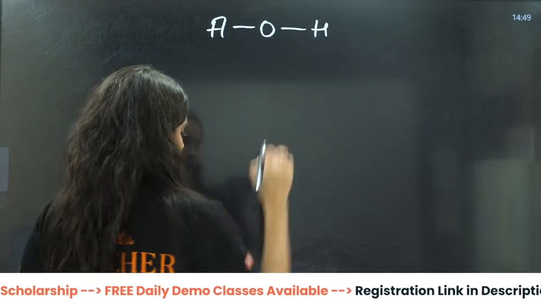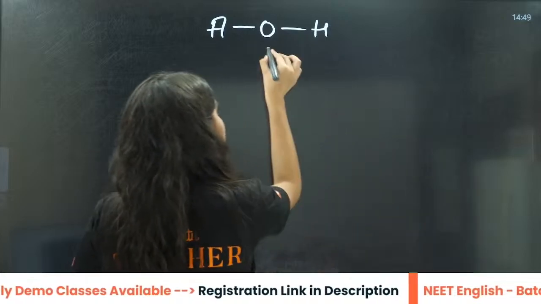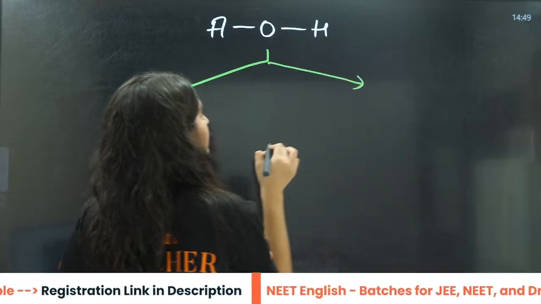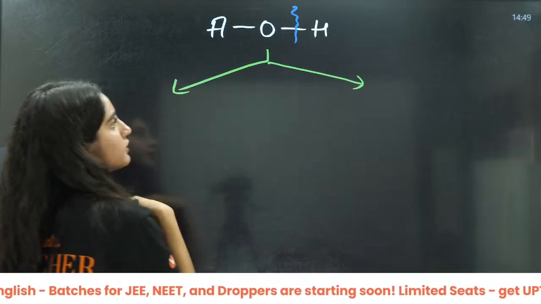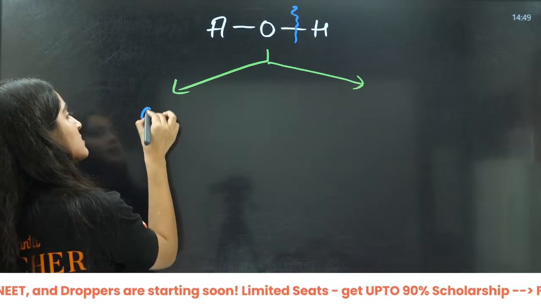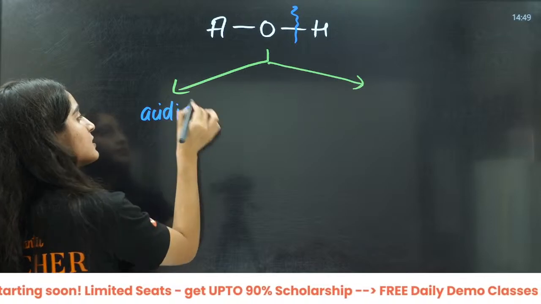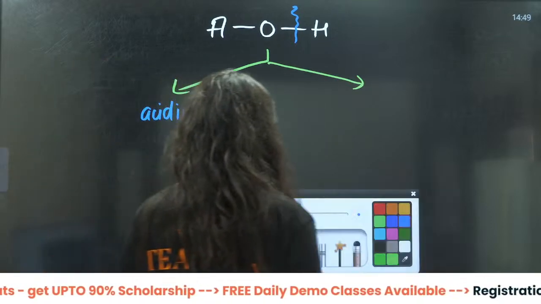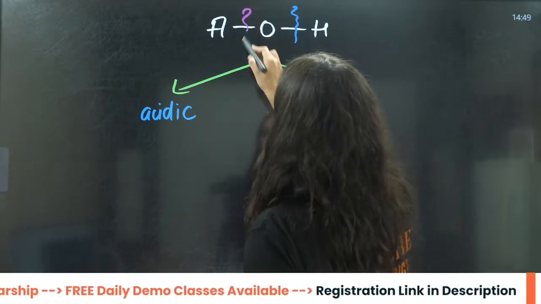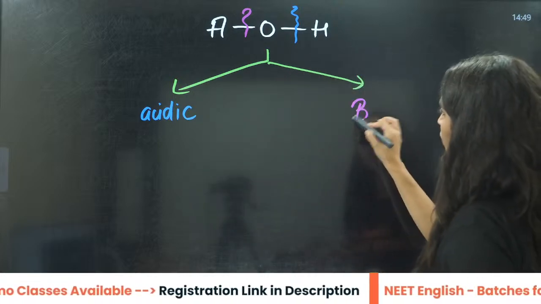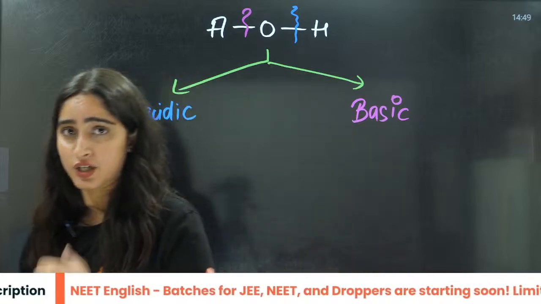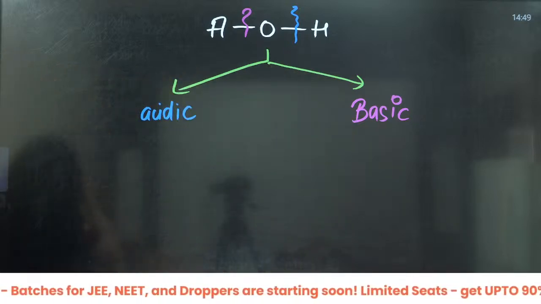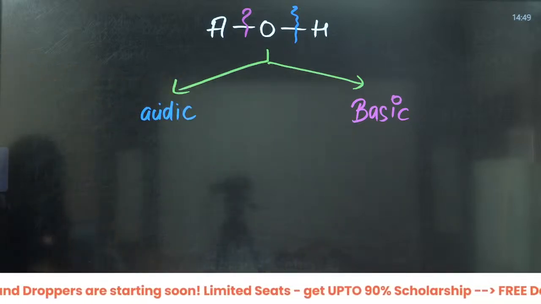This is a hydroxide. There are two cases that can happen. If this bond is broken, it will release H positive, so it will be acidic in nature. But if this bond breaks, it will release OH, which means basic in nature.